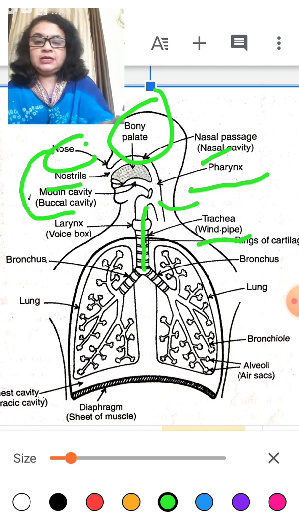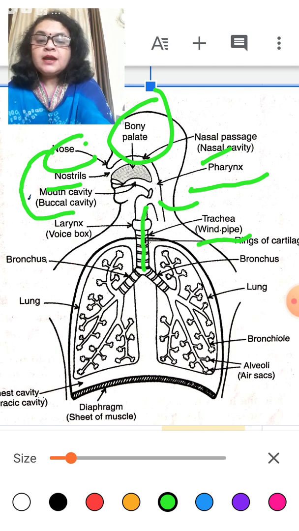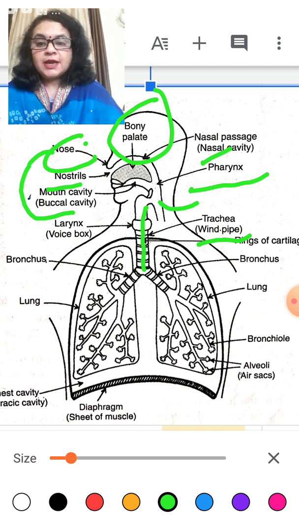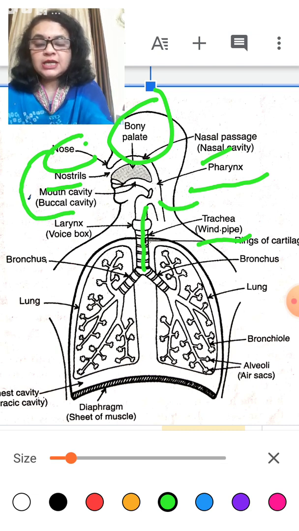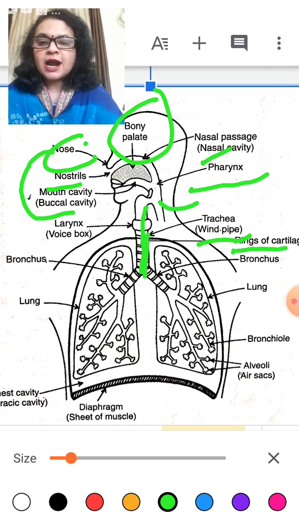Now let's see what happens next. Then the trachea. See, when there is no process of respiration, at that time also the trachea, which is the windpipe, does not collapse. The walls do not stick to each other. Why? Because it is protected by rings, soft bony rings, which are known as rings of cartilage.